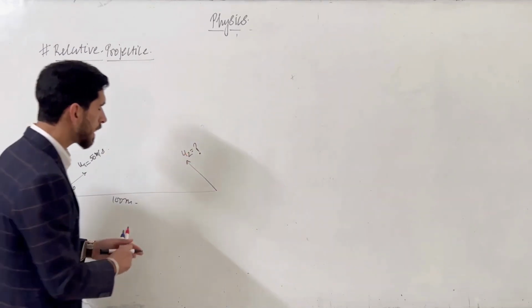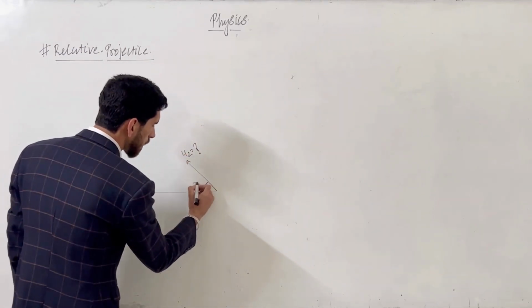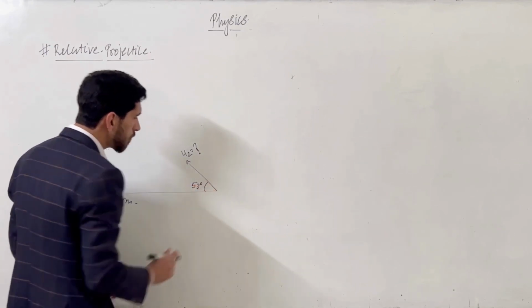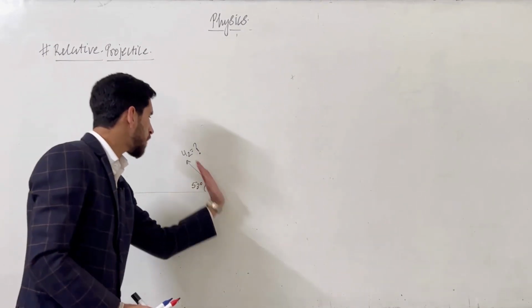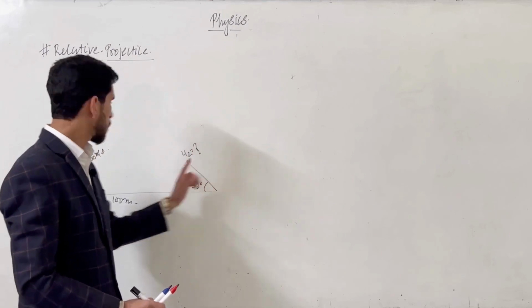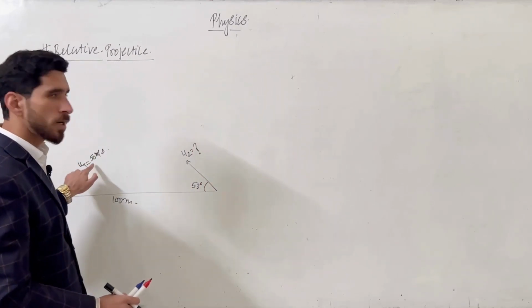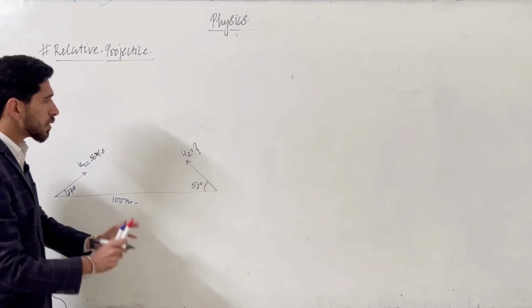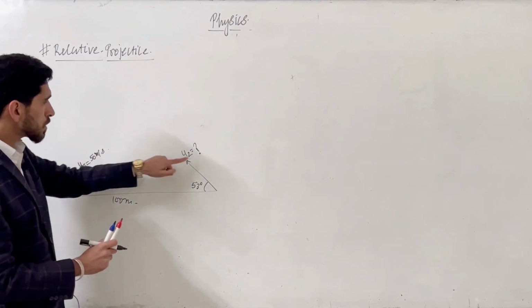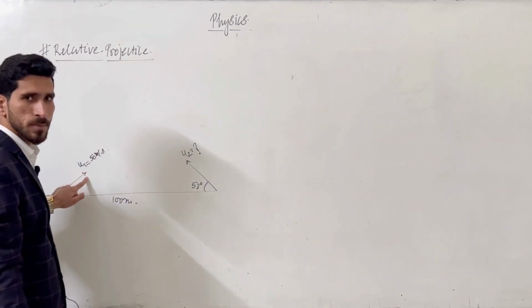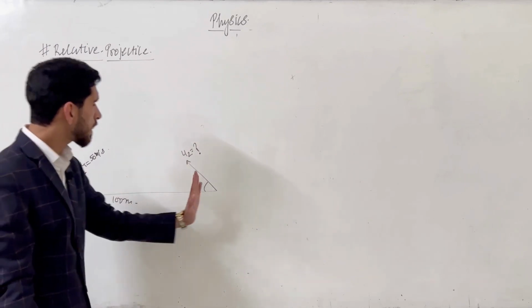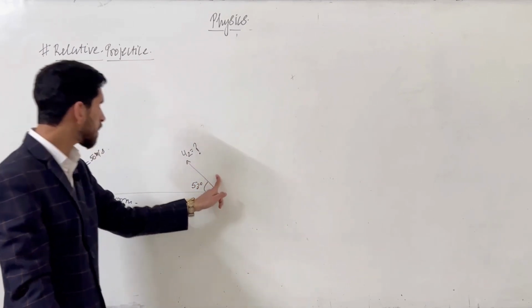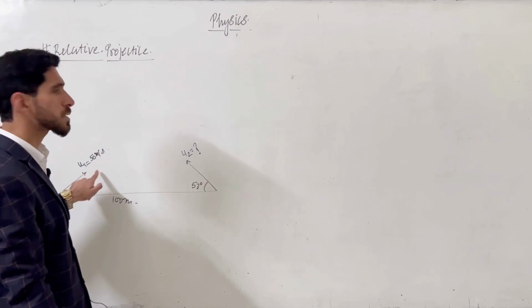Find the velocity, and the angle is 53 degrees. Then by what velocity should this object be fired or thrown so that it could collide with the first one? That is what we want to find. So now just think: the first object can collide with this one when the relative velocity of the second object is towards the first one.